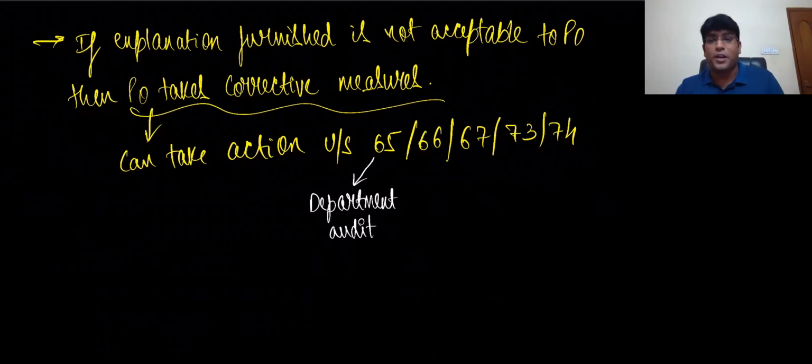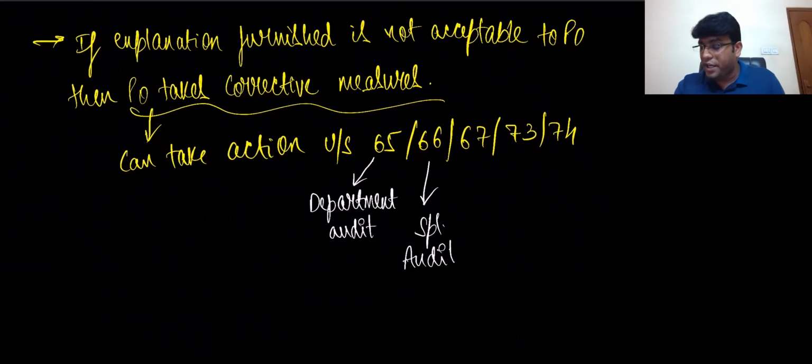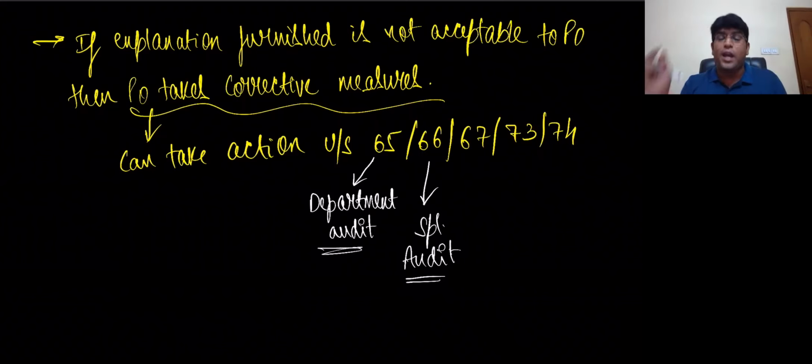Where the department also conducts audits. And 66 talks about special audit. I'll discuss in detail the difference between department audit and special audit. But just to highlight: 65 is a case where a department officer will come and conduct the audit. 66 is a case of special audit, where they'll appoint a chartered accountant or cost accountant, and that chartered accountant or cost accountant will come and conduct the audit. That is what is called special audit. We'll talk in detail, don't worry.